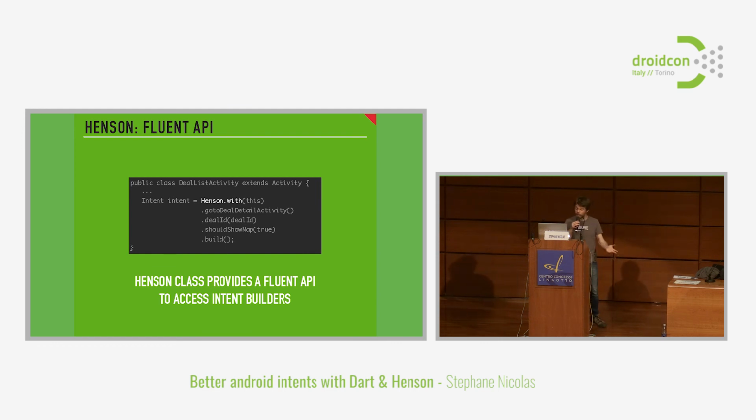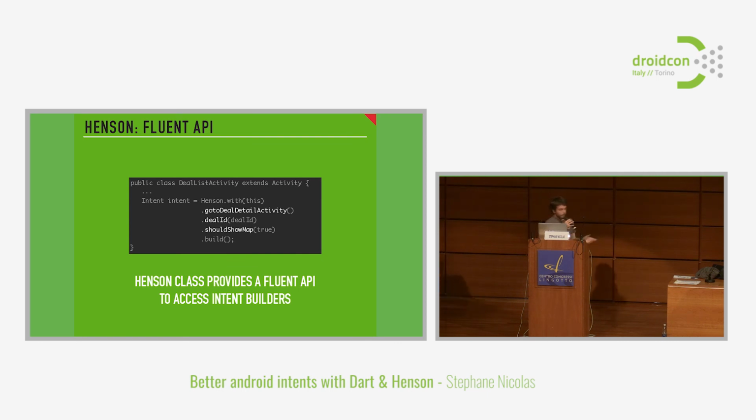Missing something is not possible anymore, adding something that is not used anymore is not possible either, and thinking something optional is required, all of that is completely clear now. Then you build, and you get an intent, and you do whatever you want with it. You could use it right now to start the activity for result. You could put it inside a pending intent and pass it to a remote view, whatever. All of that is possible.